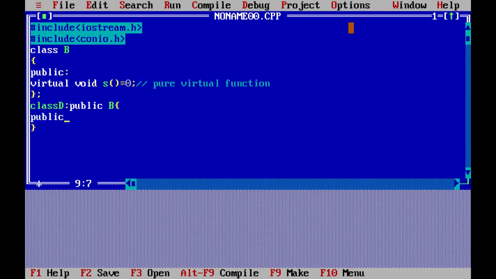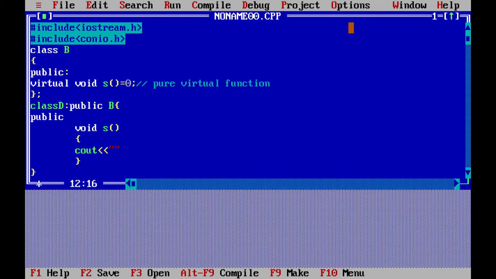And in public I create a function whose return type is void, and it will work to print. Sorry, it is C++, so for printing I will use the cout function. I will give a message to know about the virtual function in the derived class.